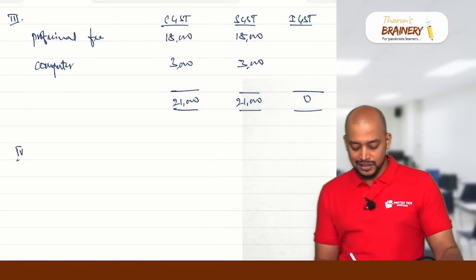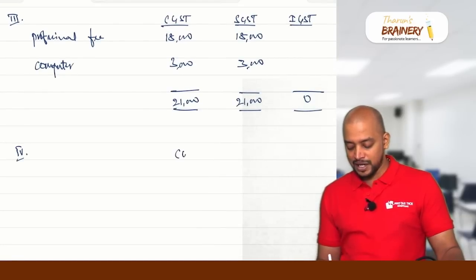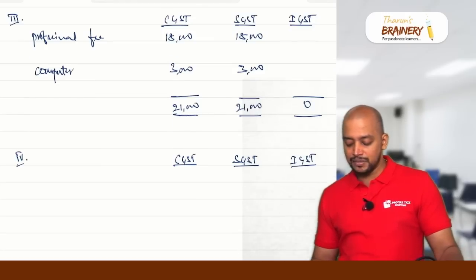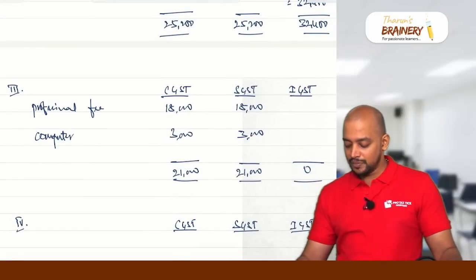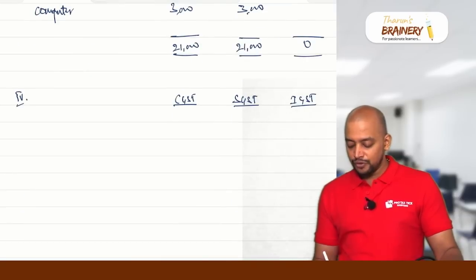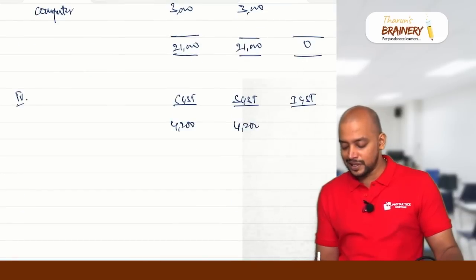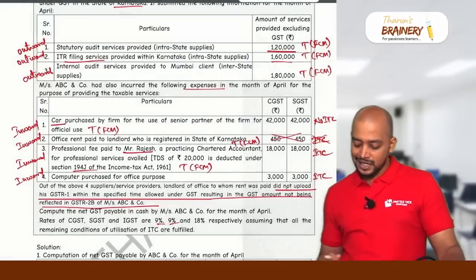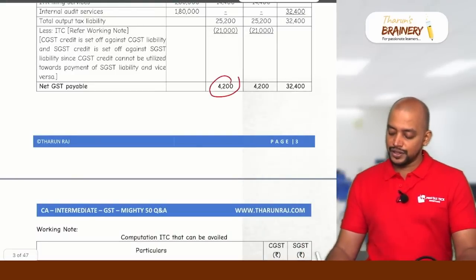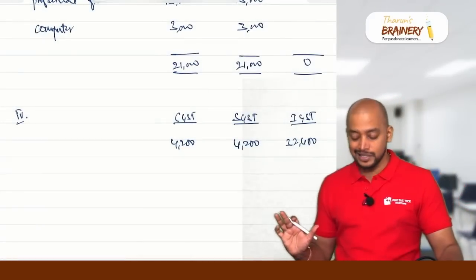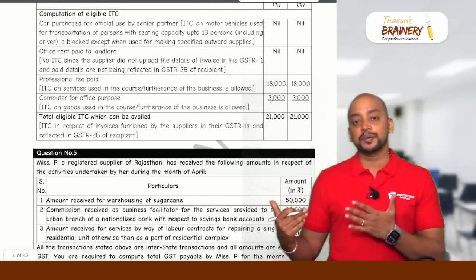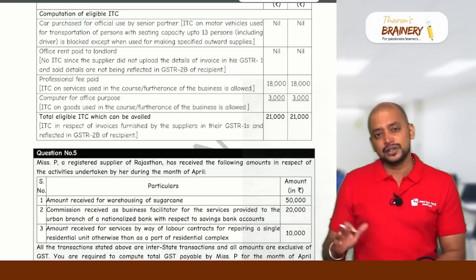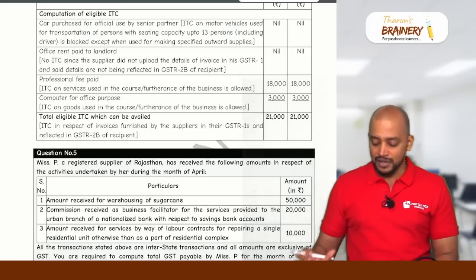Now what we need to do: CGST credit and SGST credit, we will adjust with CGST, SGST liability. Therefore the fourth statement that we have is net GST payable. The credits are less than the liability, so we will adjust. 25,200 minus 21,000, that will be 4,200 CGST, 4,200 SGST, and IGST will be 32,400. This will be the liability. You got it? Whenever we prepare statement-wise like this, we will not get confused and easily get the answers. It is not that difficult a question, medium range only.